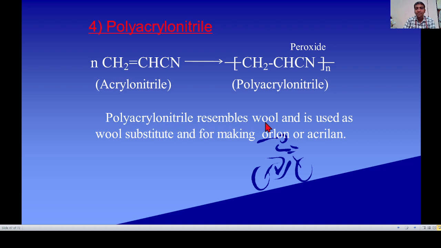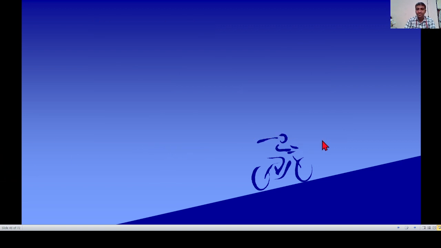Polyacrylonitrile resembles wool and is used as a wool substitute and for making Orlon and Acrylan. Polyacrylonitrile is also called Orlon or Acrylan.